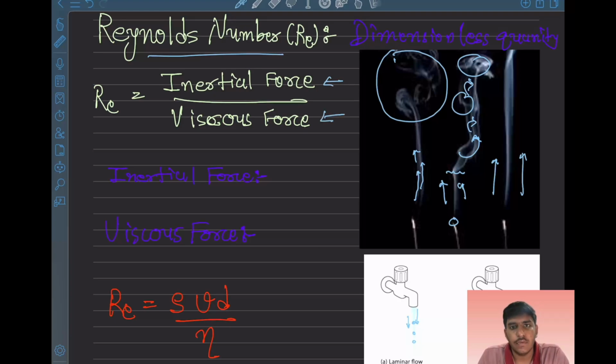What is the inertial force? We can think of it as speed and weight. It wants the fluid to move fast and break rules and create chaos. When we give any flow or object inertia, it will go at a certain speed and may create chaos. The viscous force we can think of as stickiness. It wants to keep the fluid calm, orderly and smooth.